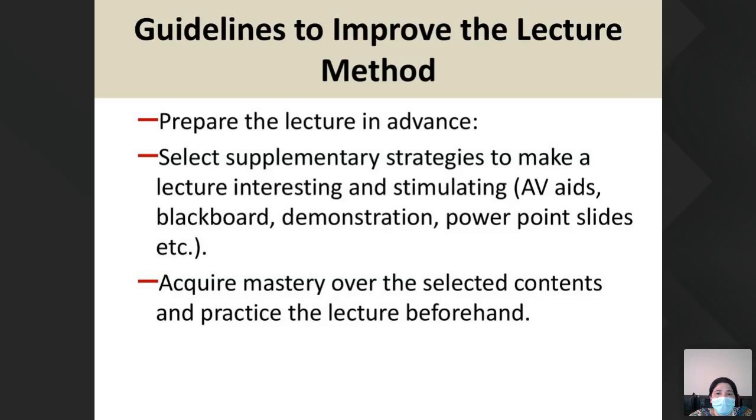So here are some guidelines to improve the lecture method. Prepare the lecture in advance.